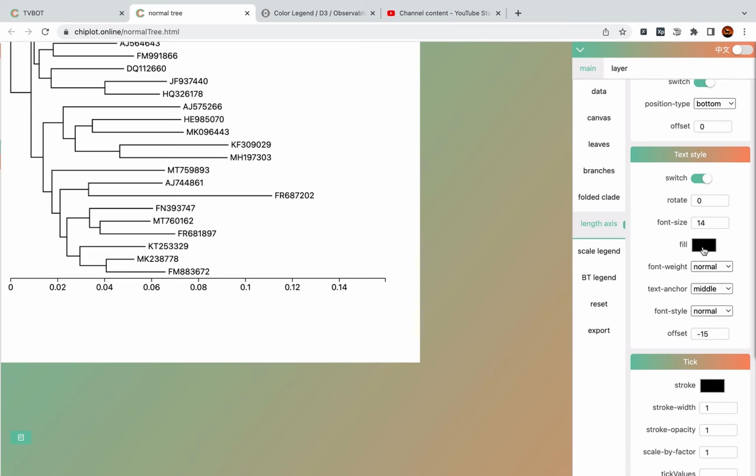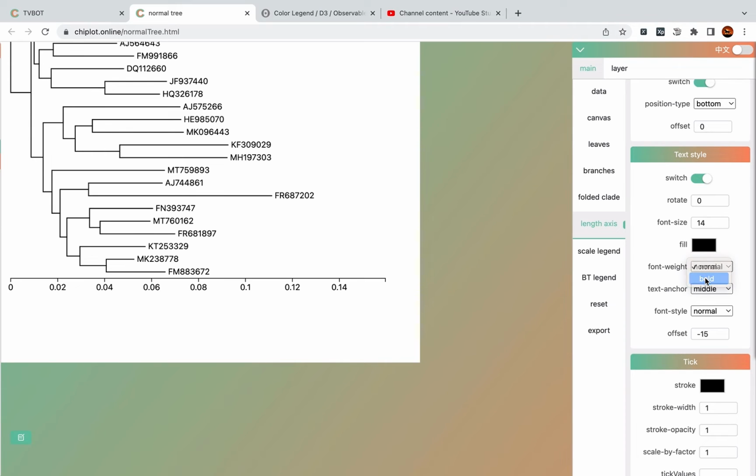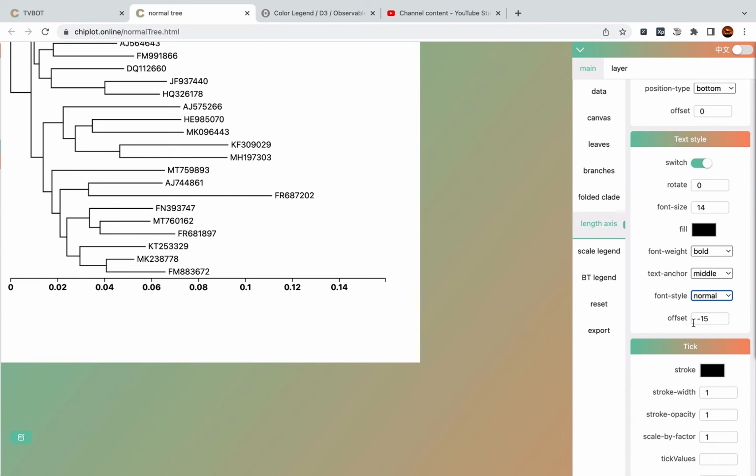Next one is fill color, font weight, text anchor, and font style. This one is the vertical offset of the text value.